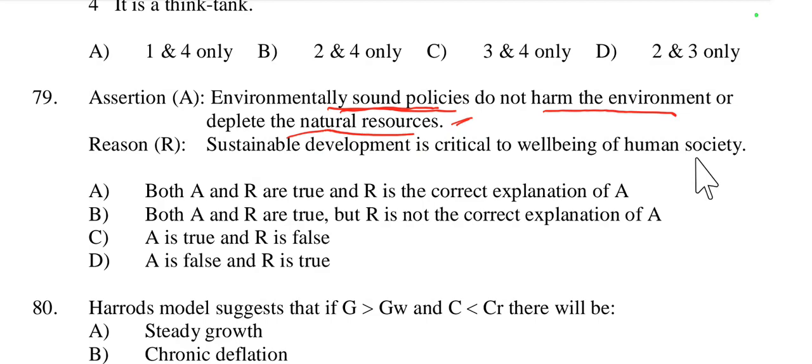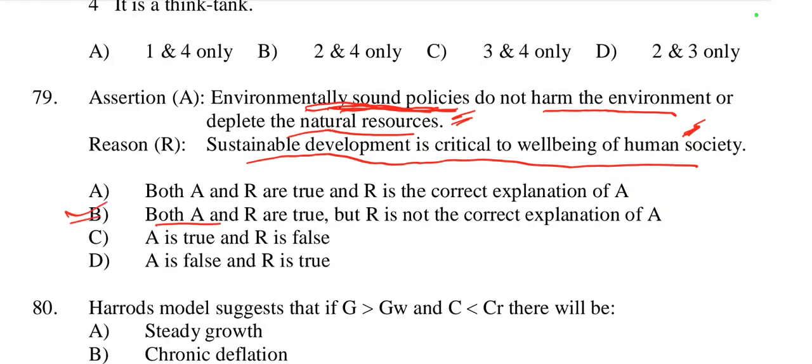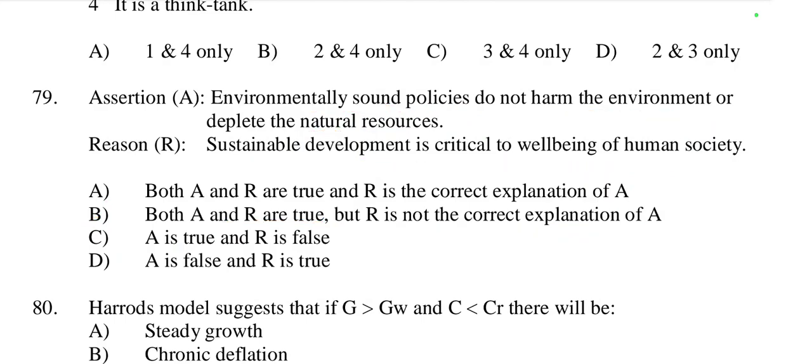What is the reason behind environmentally sound policies? It is that sustainable development is critical to the well-being of human society. This is also right, but this is not the exact reason for environmentally sound policies. So statements 1 and 2 both are right, but the reason is not the correct explanation of the assertion. So for 79, B is the right option. Both A and R are true, but R is not the correct explanation of A.